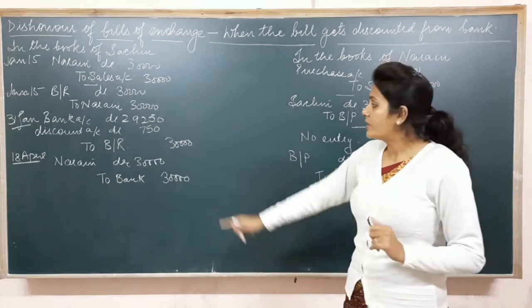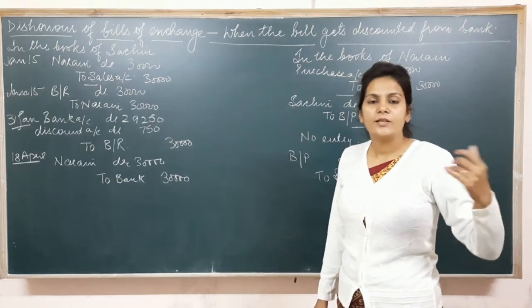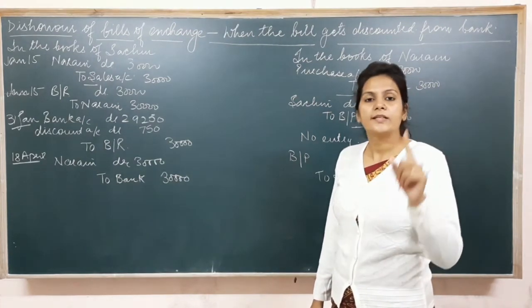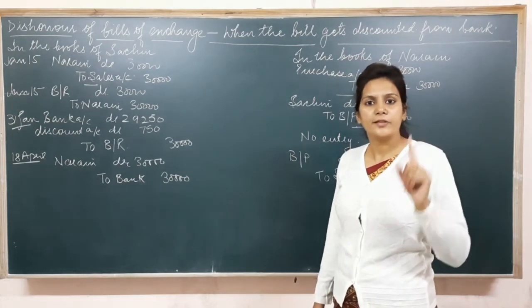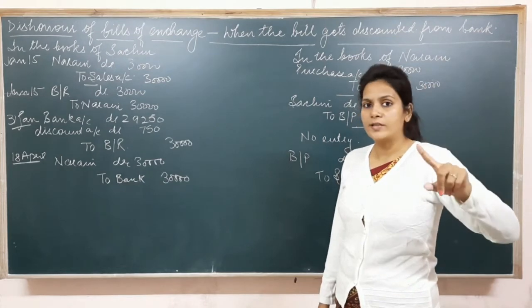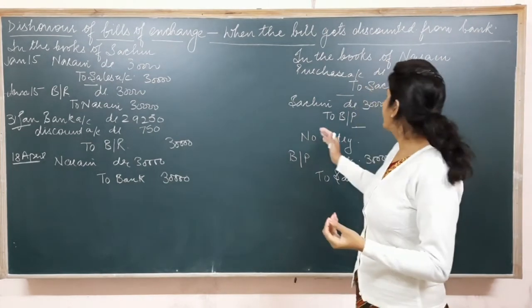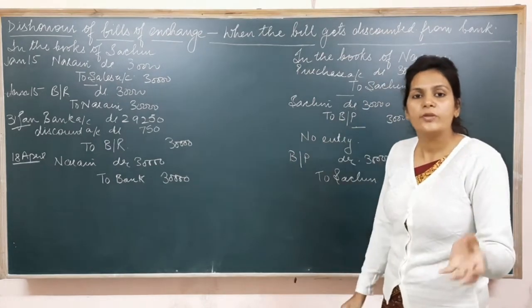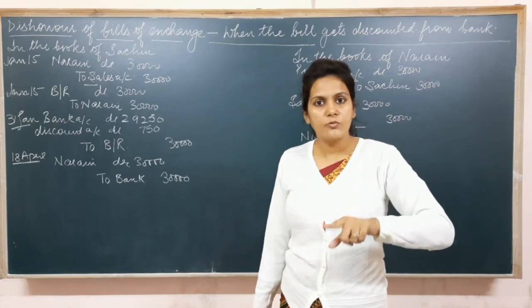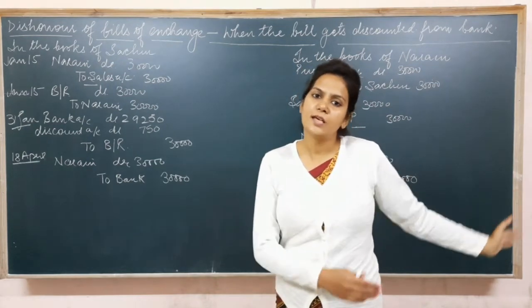He had to pay rupees 30,000 to Sachin, but now what Naren is saying is that please write a new bill and accept some cash from me. Now Sachin is saying that I am ready to accept the cash and I am ready to write a new bill for you for the coming 2 months, but for that you need to pay some interest to me. It's fine. So in that case, Naren will first of all make payment of interest to Sachin, then will make part payment of rupees 10,000, and then Sachin will write a new bill for Naren as per his request.